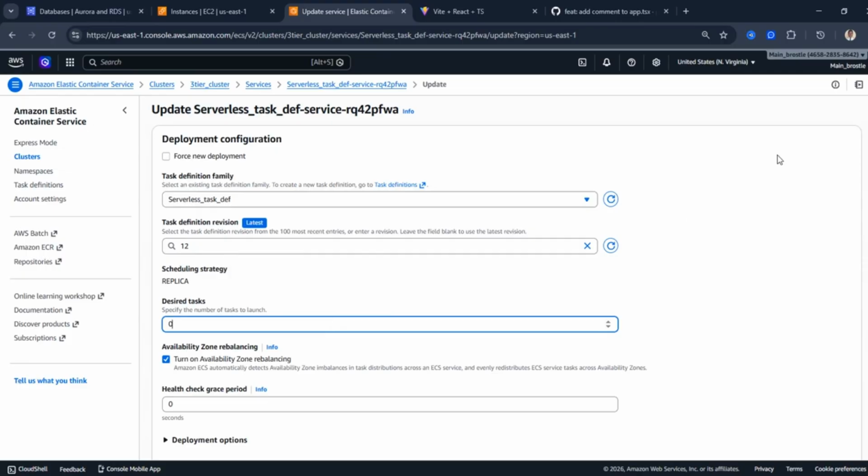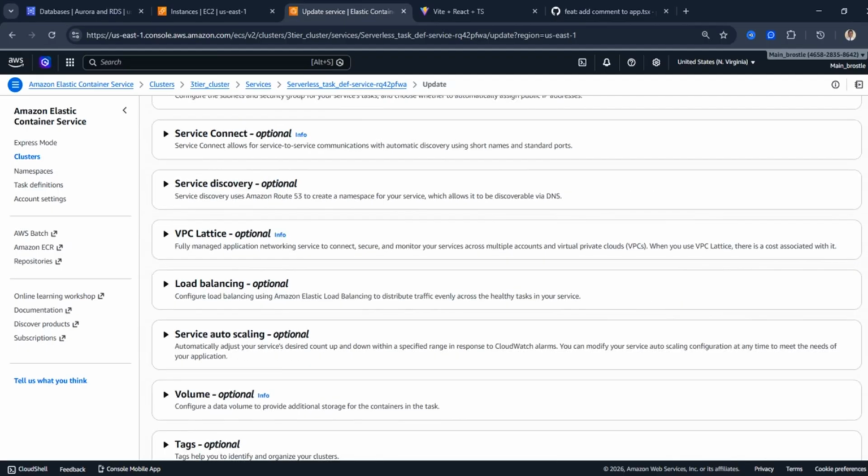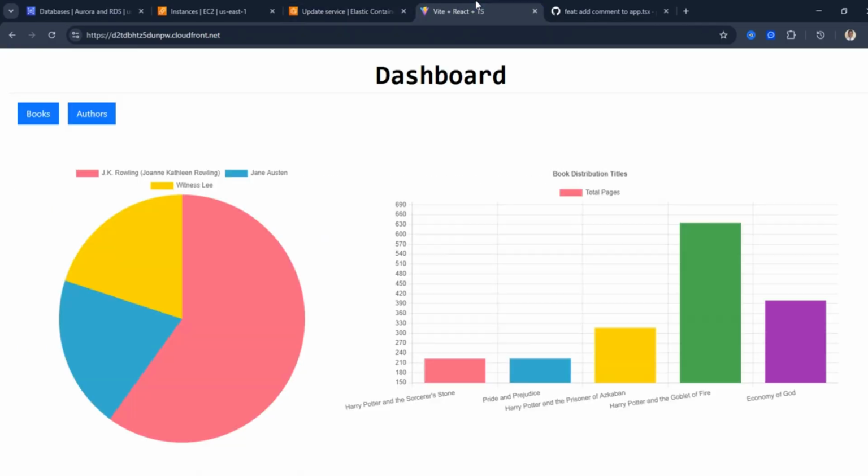I don't want the website to be on right now, so I want to just turn off everything. So I'm going to put it at 0. And you can see that the latest definition is at 12 already. So I just click on update. Once I click on update, then you see it updated. Then this website you're looking at, very soon it's not going to be available.